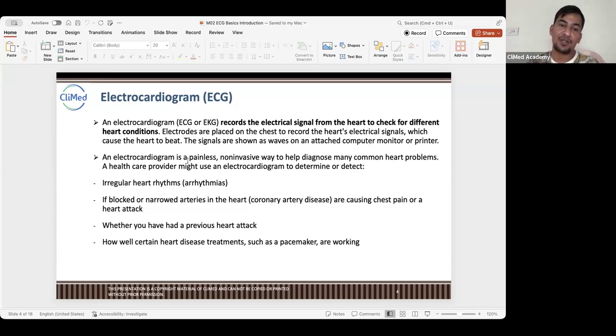So an electrocardiogram is a painless, non-invasive way to help diagnose many common heart problems like heart attacks. It's very important, right? A healthcare provider might use an electrocardiogram to determine or detect, first of all, arrhythmias, all the irregular heart rhythms.